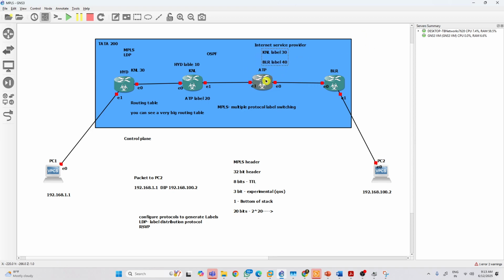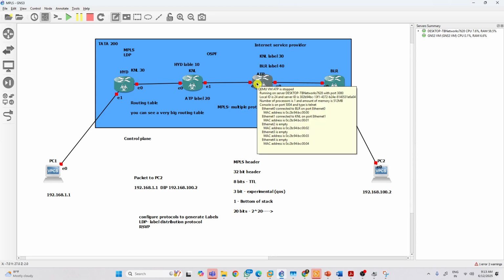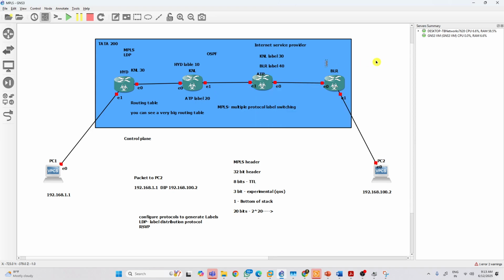Okay. So it means the Anantapur router is receiving a label from KNL, 30, and the Bangalore router is receiving a label as 40. Now Anantapur is also sending a label, right? What is the label? 20. So here you will see ATP label 20. Once you configure LDP, the labels are exchanged with each other.